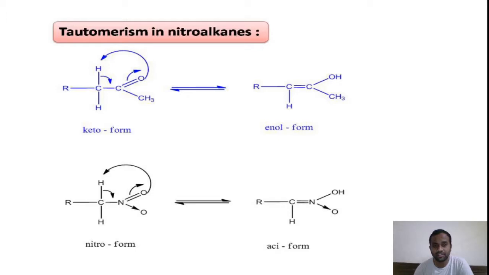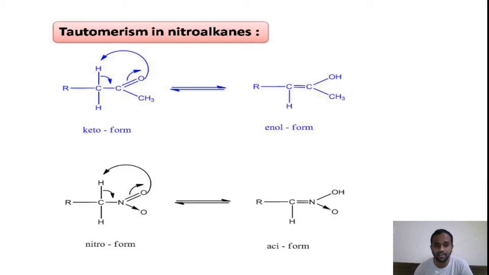So we can say that the nitro and aci forms are nothing but tautomers, because these two are structural isomers, readily interconvertible, and during this interconversion there is the shifting of an atom from one position to the other.